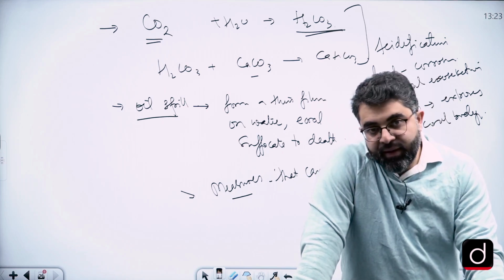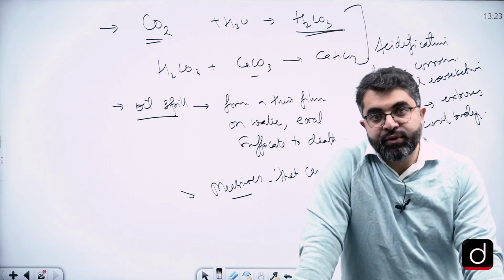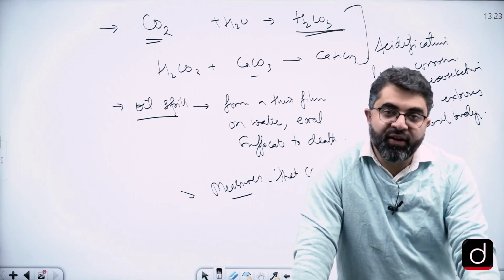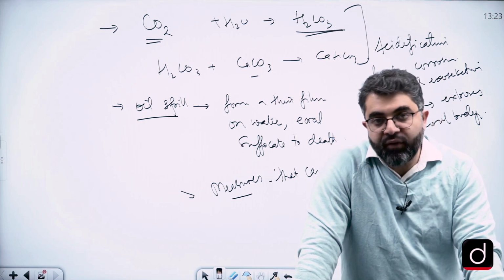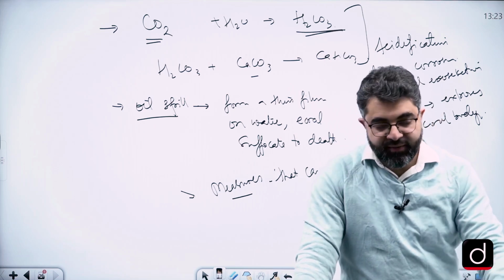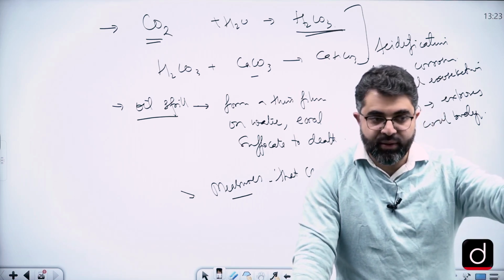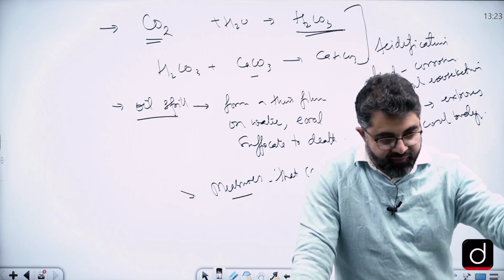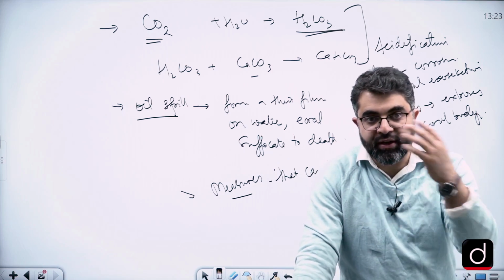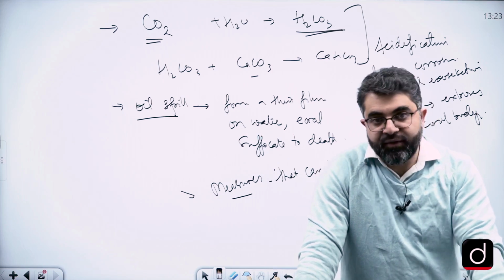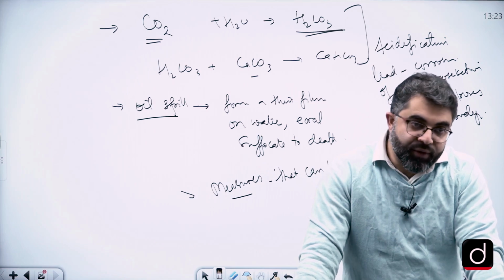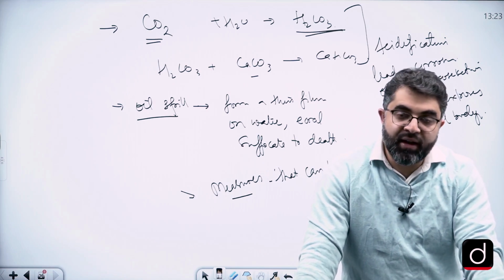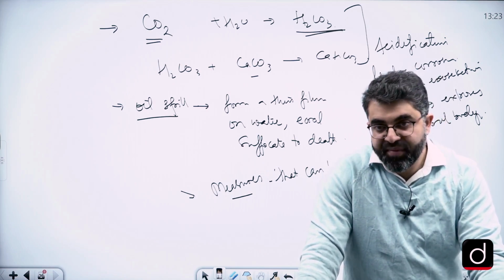Then content can be organized in the most suitable manner, so that the flow of the answer is maintained. That is, when the examiner starts reading your answer, the flow should continue. So flow will continue, of course, if you have read properly and if you have enough content with you.